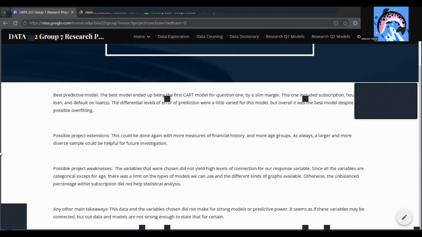Some possible extensions of our research could be using more measures of financial history, such as income, to see if those have an impact on subscription rates, along with using different age groups to see if those trends change. And as always with data, a larger and more diverse sample would help with future investigation.